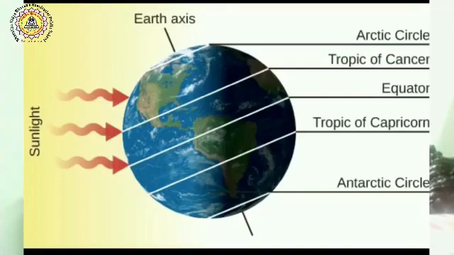Now, have you ever seen a globe? The globe is not straight. It is a little bit tilted like this. In the same way that the globe is tilted, our earth is also a little bit tilted with its axis. Earth is not straight, it is a little bit tilted.